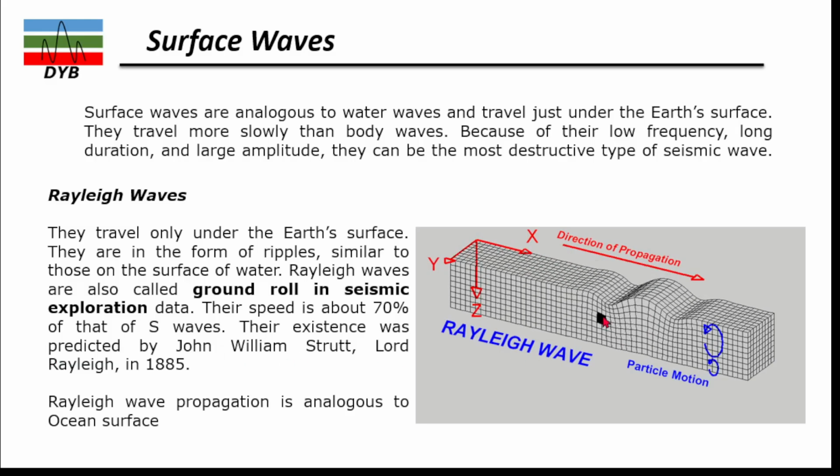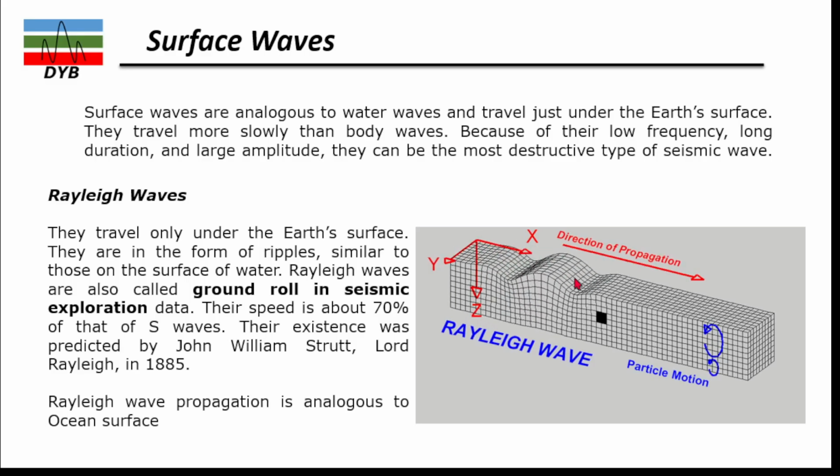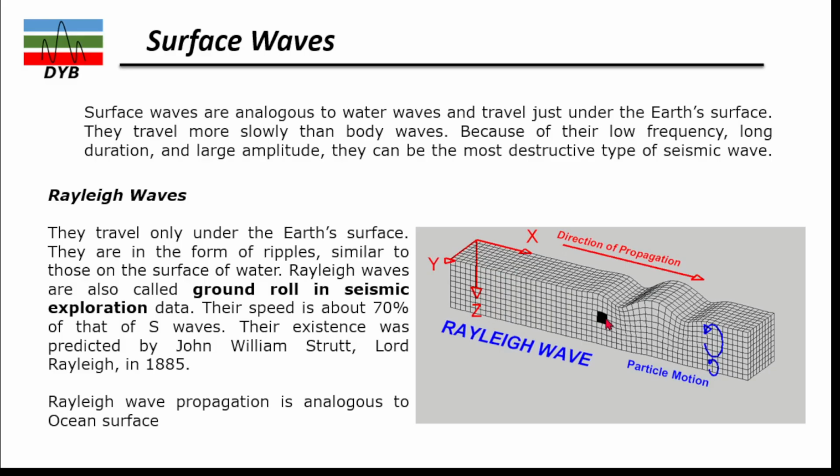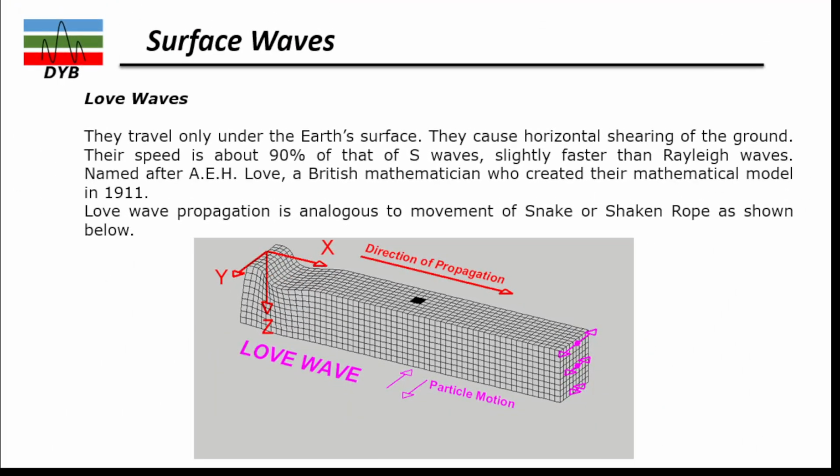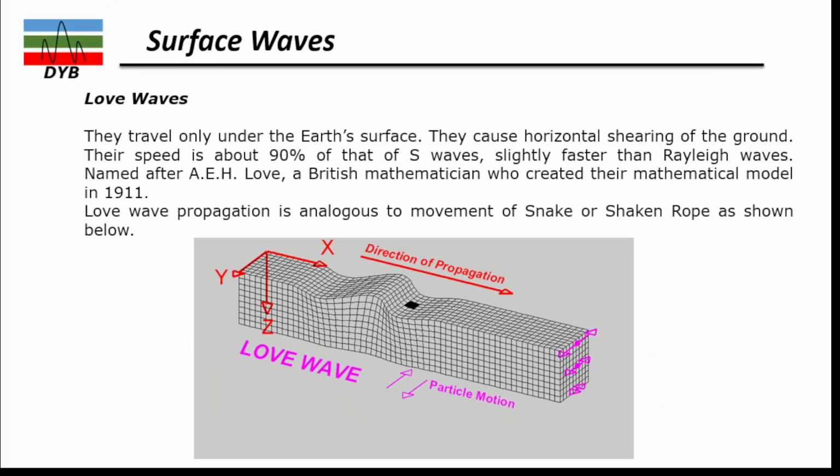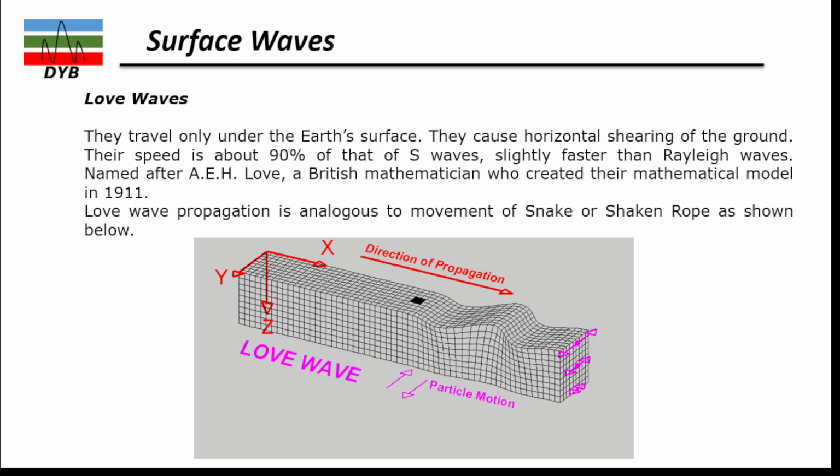Over here, if you focus on this animation, you can see this is a particle. The motion is like this. Only the upper part of this body is moving, but the lower part is not moving, because this is a surface wave. You can again observe the wave propagation is in this direction, and the particle motion is retrograde.